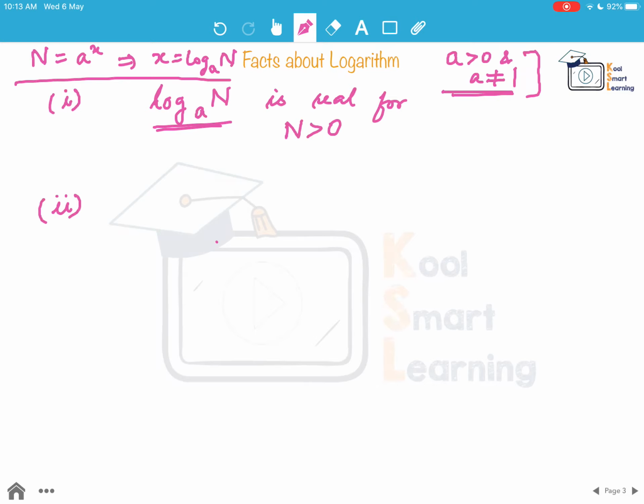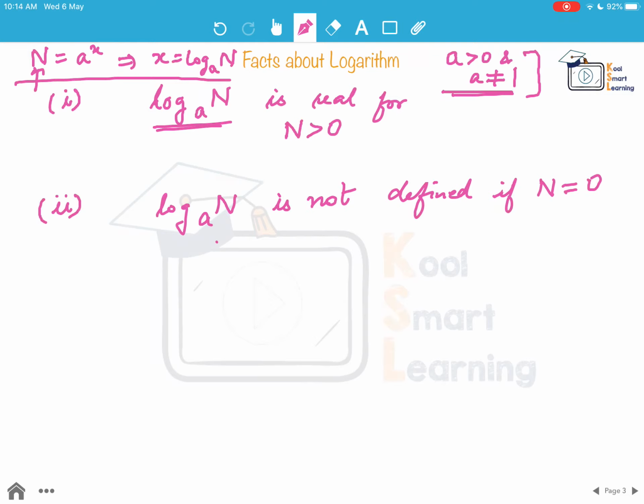The second fact is that log of n to the base a is not defined if n is equal to 0, right? Because when we are saying n is equal to a to the power x, if n is 0, we cannot define x.